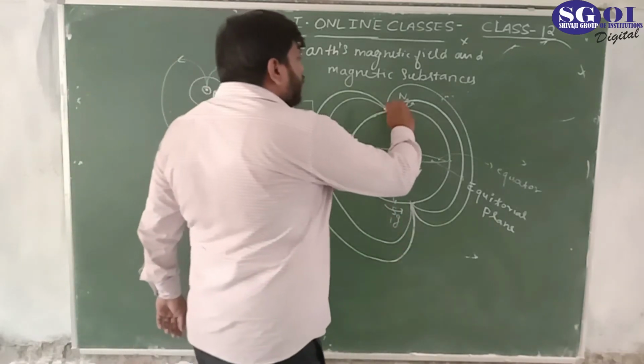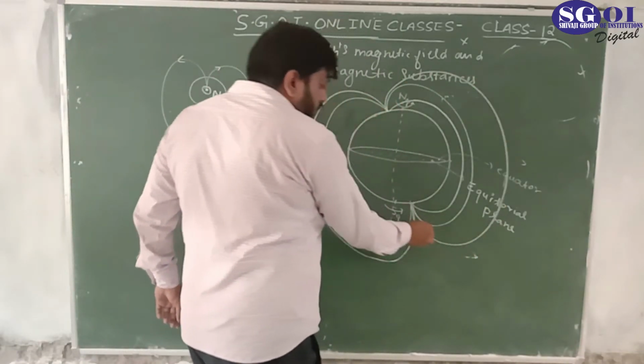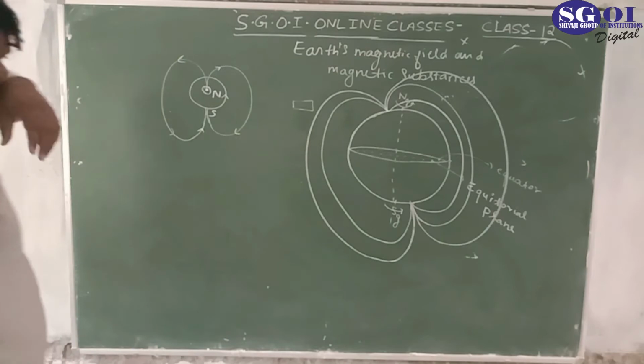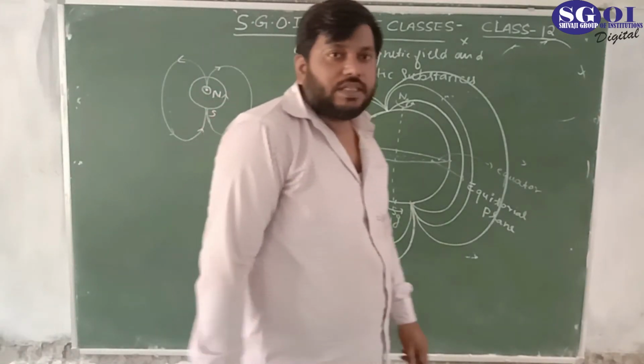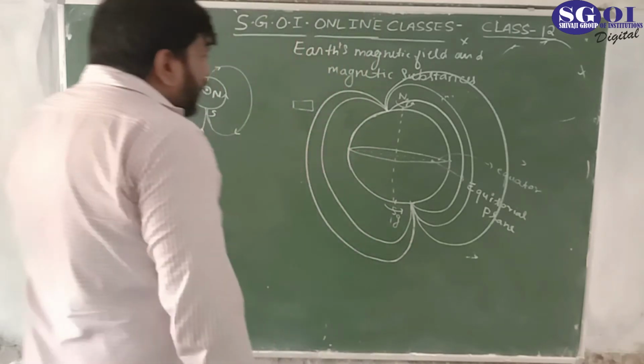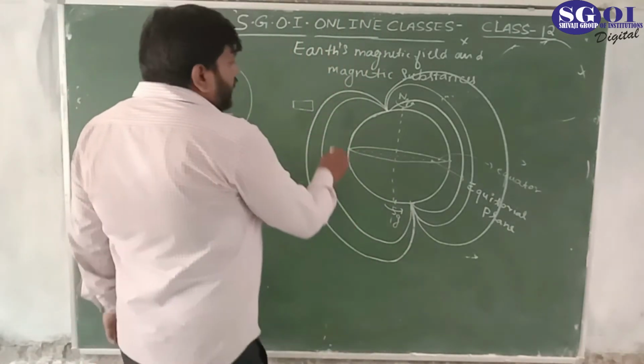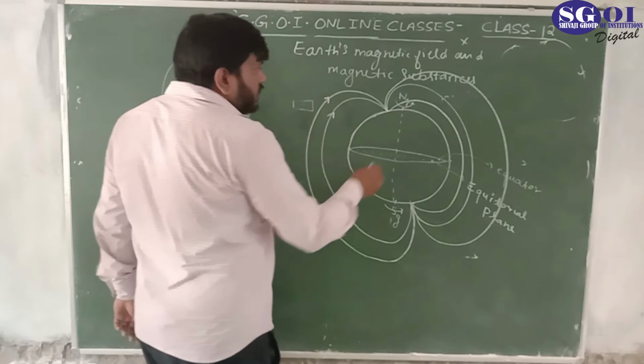You can also draw more lines here. These are the magnetic field lines, and the direction of the magnetic field lines was like this.